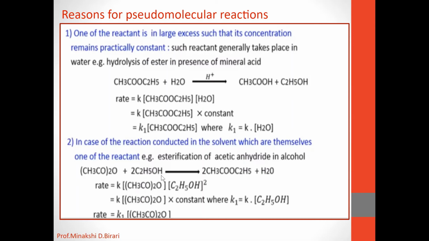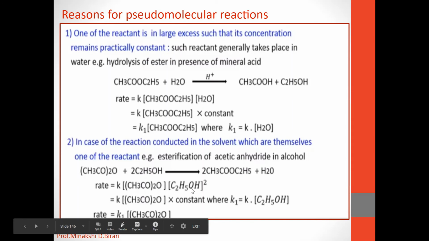We can say ethyl alcohol is used as a solvent, which is one of the reactants, so the concentration of ethyl alcohol remains constant. Therefore, we can write rate is equal to K into concentration of acetic anhydride into constant, or rate is equal to K1 into concentration of acetic anhydride, where K1 is equal to K into concentration of ethyl alcohol.